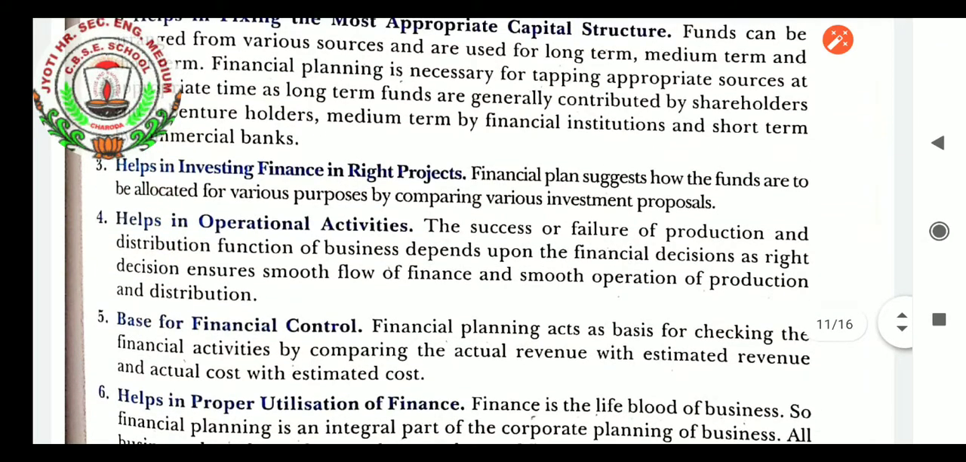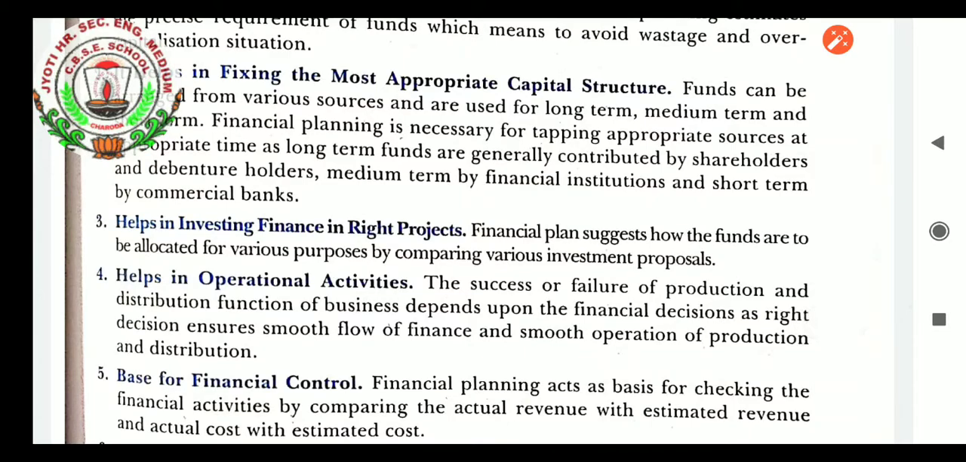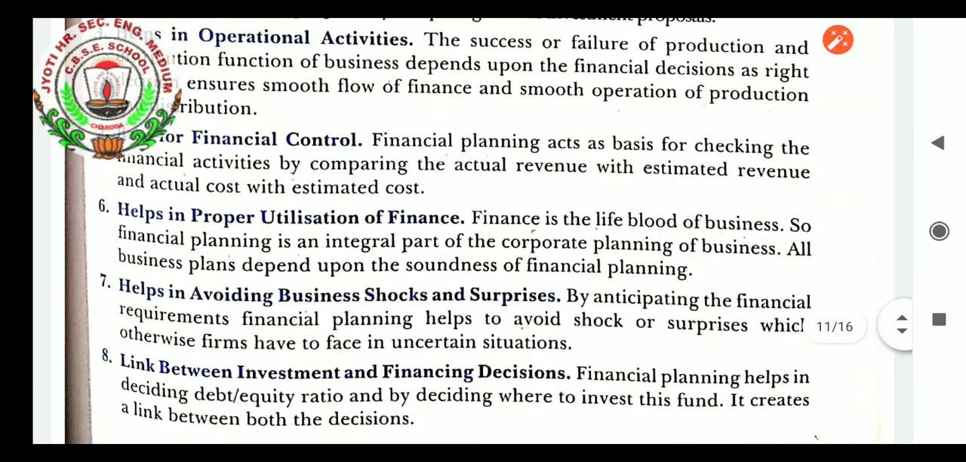The success and failure of the production and distribution function of business depends upon whether the financial decisions are right. Right decisions ensure smooth flow of finance and smooth operation of production and distribution. Base for financial control. Financial planning acts as a basis for checking the financial activities by comparing the actual revenue with the estimated revenue and actual cost with the estimated cost.